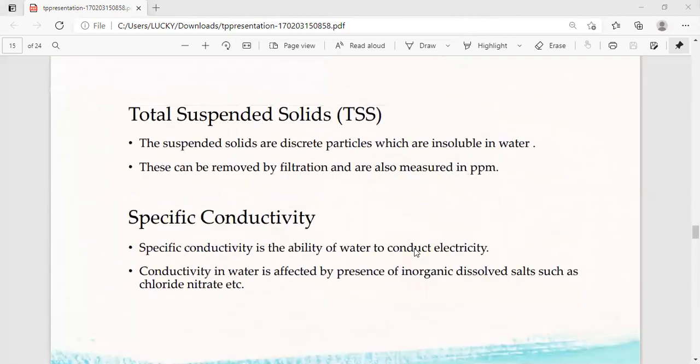Total suspended solids, TSS. The suspended solids are discrete particles which are insoluble in water. These can be removed by filtration and are also measured in ppm. The specific conductivity. Specific conductivity is the ability of water to conduct electricity. Conductivity in water is affected by the presence of inorganic dissolved salts such as chloride, nitrate, etc.